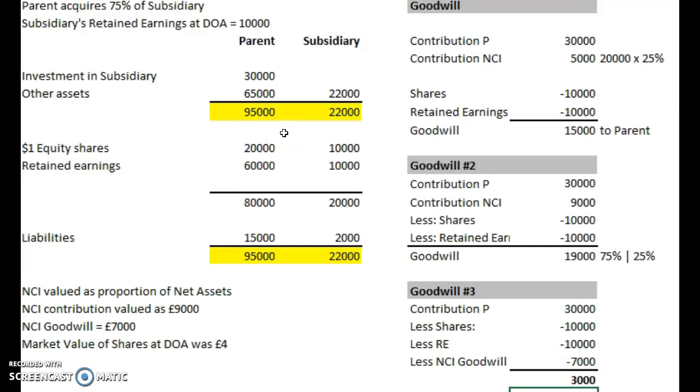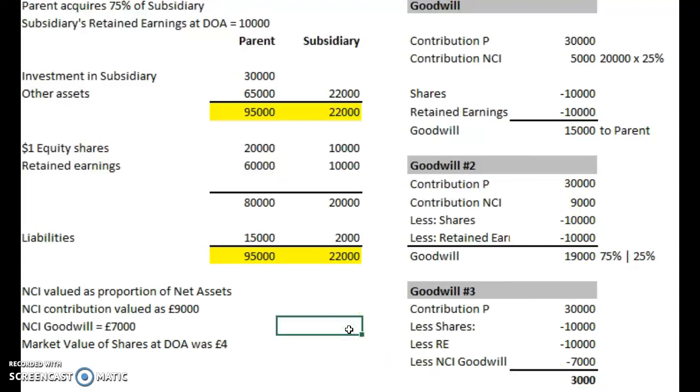Add them all up. So the goodwill in this instance is 3,000. The parent's contribution was 30. They've bought £20,000 worth of assets, which would have given 10,000 in total goodwill. And the NCI's goodwill was 7,000 of that. So our goodwill, or the parent's goodwill in this instance, is 3,000. So again, you can see these are all different. Each one of these is giving a different figure for goodwill.